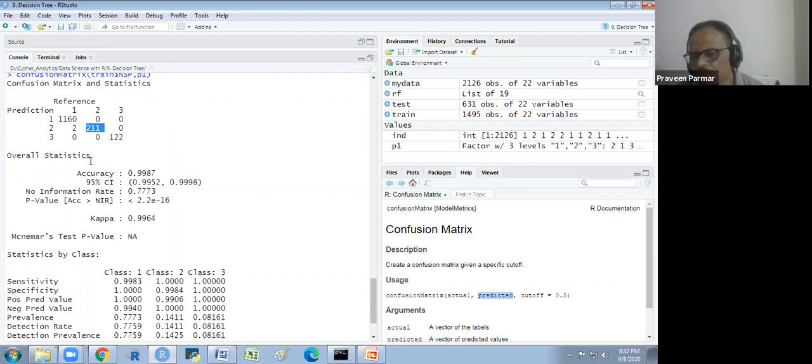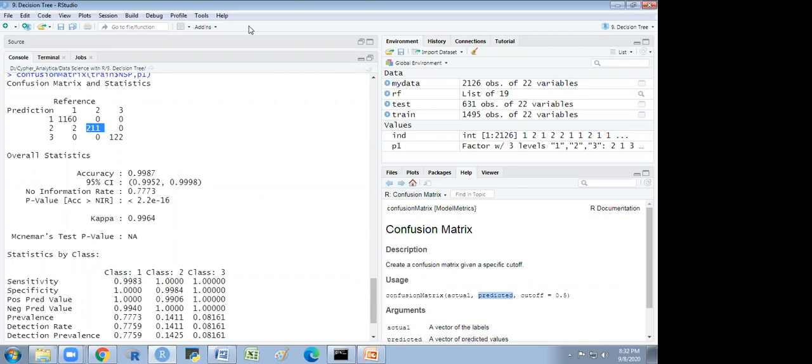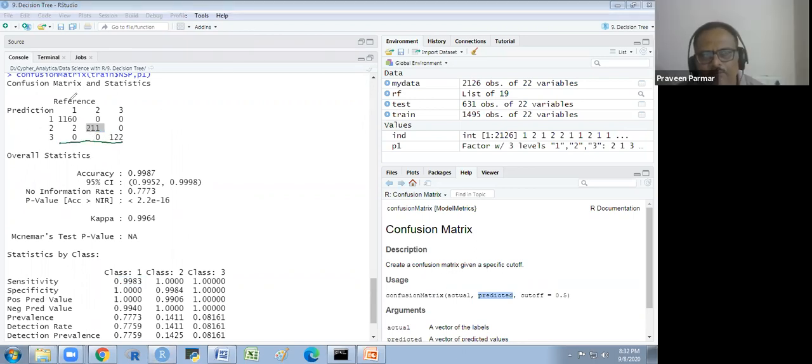I think if you are confused, so I write here. Yes, sir. Here we are at the reference, the actual we have to total always. It is now the opposite way. In the previous table, the actual was here and the predicted was on the upper side, so you were taking the total in this way. Here we are taking it in this way. So it is 1162, our 211 total. Here our 122. So the sensitivity of these two would be the same, 1.